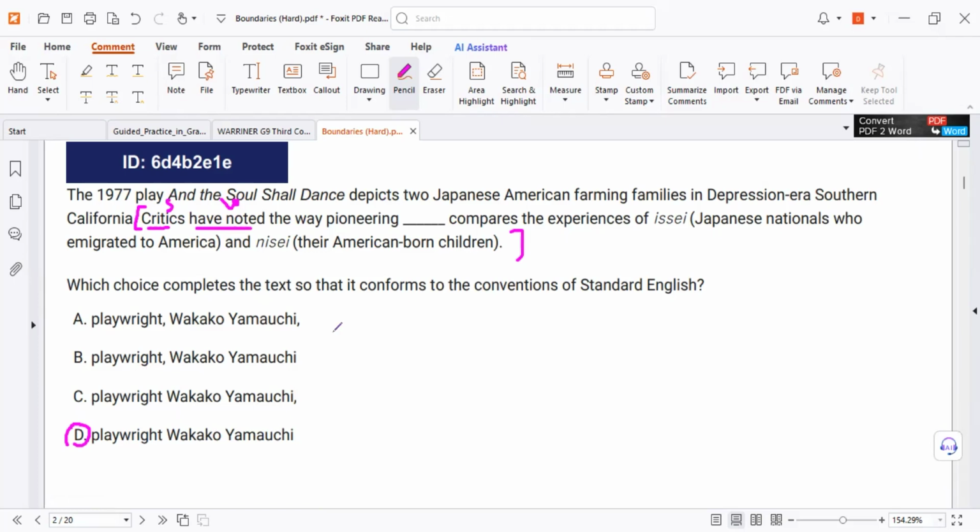You see, okay, so I must read. Be careful. Here, playwright, title. So the rules. Title name. Title name. No punctuation between them.